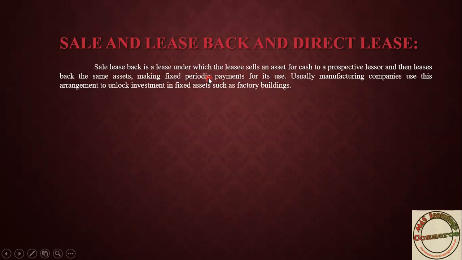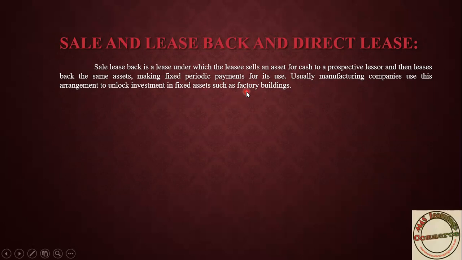Sales and leaseback is a lease under which the lessee sells an asset for cash to a prospective lessor and then leases back the same asset, making fixed periodical payments for the use. Usually manufacturing companies use this arrangement to unlock investment in fixed assets such as a factory building. By reading this you can understand that here one company is there.